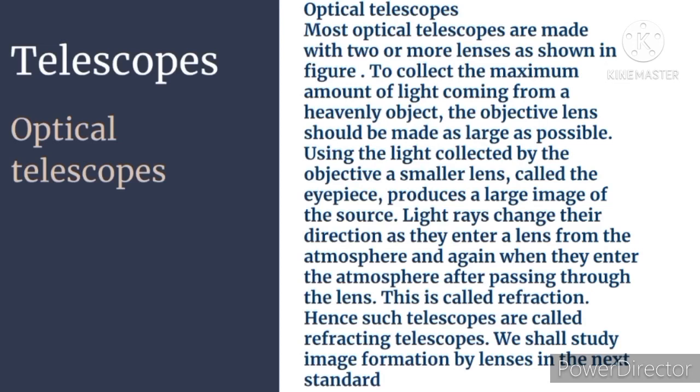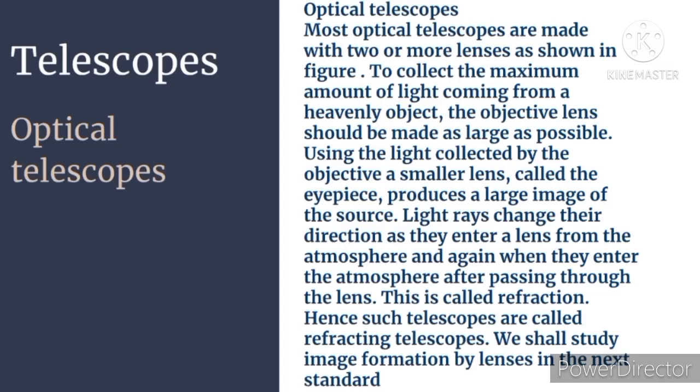Now let's learn about some types of telescopes. The first type that we are going to learn is the optical telescope. In this chapter we are going to learn only about optical telescopes and radio telescopes. Optical telescopes are of two types: reflecting telescopes and refracting telescopes. First let's see what optical telescopes are.